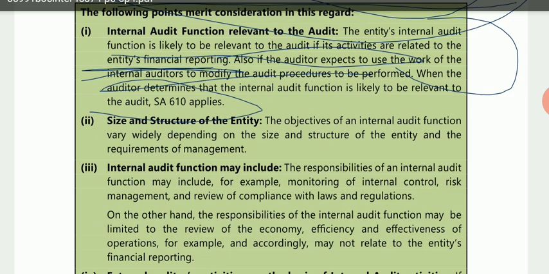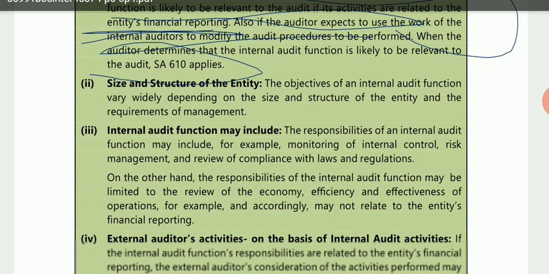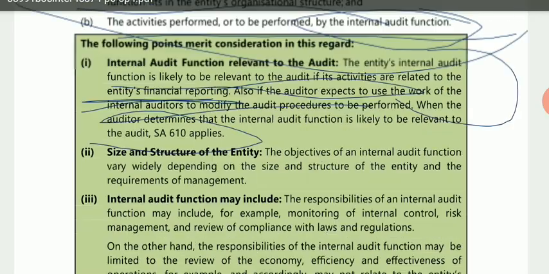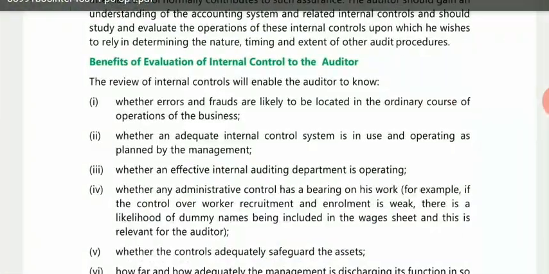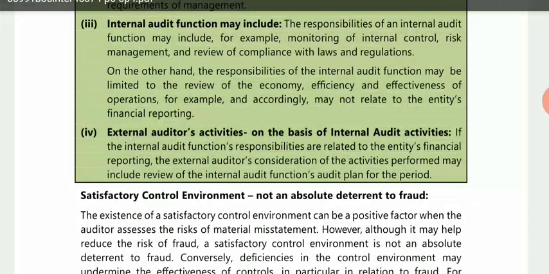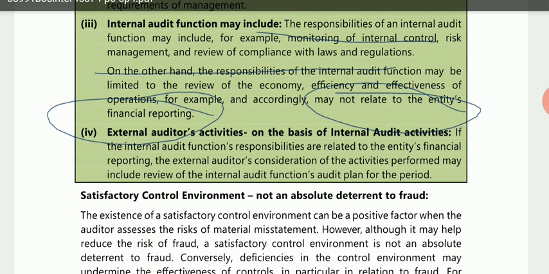The objectives of an internal audit function may depend on the size and structure of the entity. The internal audit function may include monitoring of internal control, risk management, and review. So all this is included in the internal audit function. On the other hand, the responsibilities of the internal audit function may be limited to the review of economy, efficiency, and effectiveness of operations, and accordingly may not relate to the entity's financial reporting. So if it is not related to the entity's financial reporting, the auditor is not concerned with that.